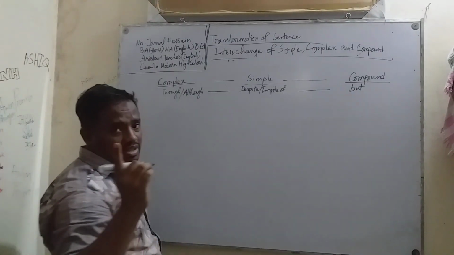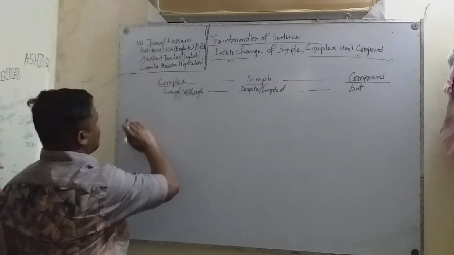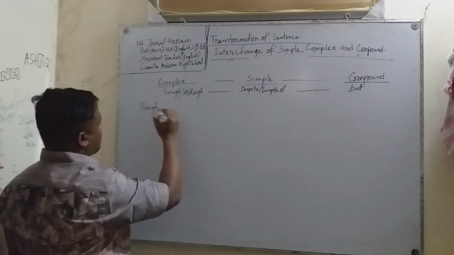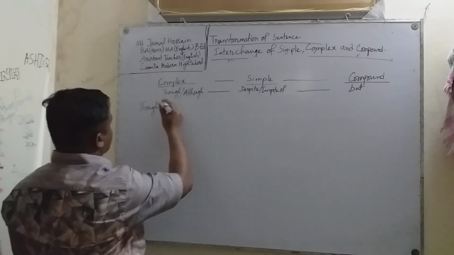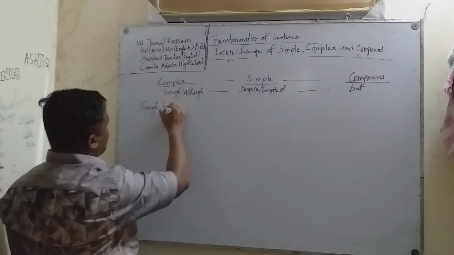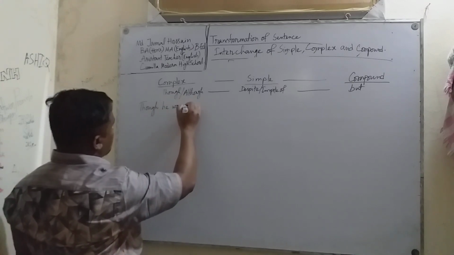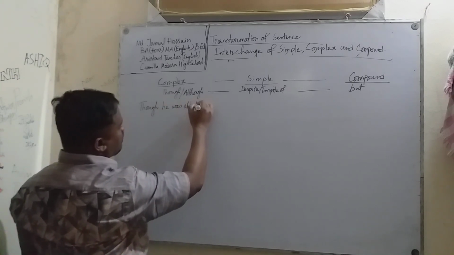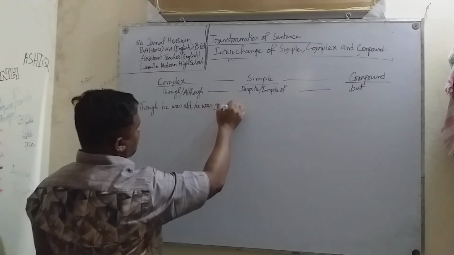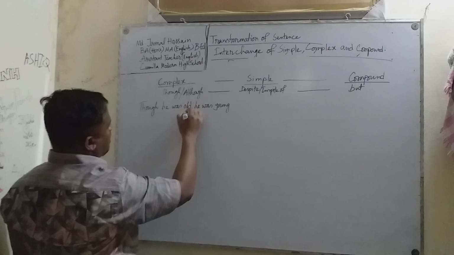Now I am giving you the example. Though he was old, he was young at heart.